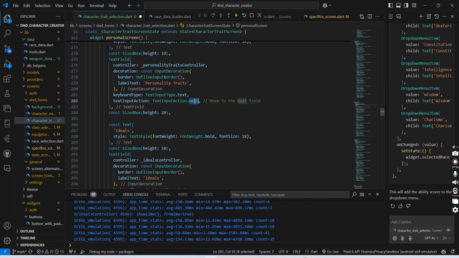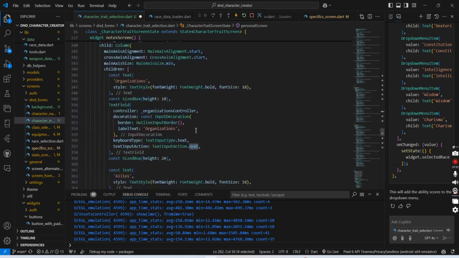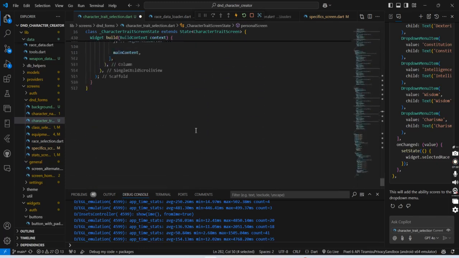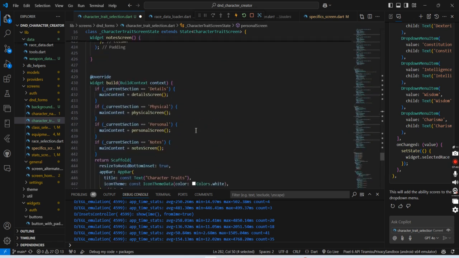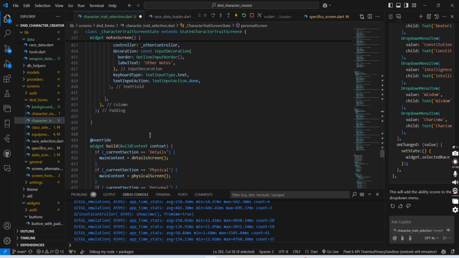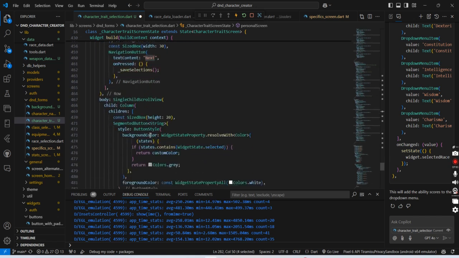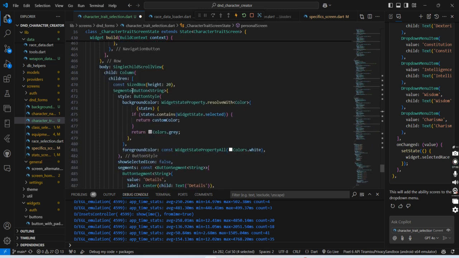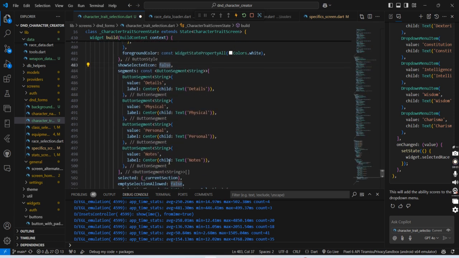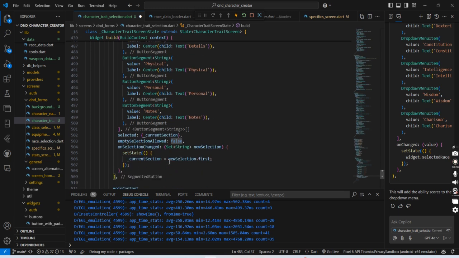This is where I use the .next. There's a lot. Yeah, and then in the build widget, I set what the main content is and set it equal to those. There's nothing that special, I think. We've got the segmented button again that I used somewhere else. I don't remember where I used the segmented button before. The proficiencies of languages.